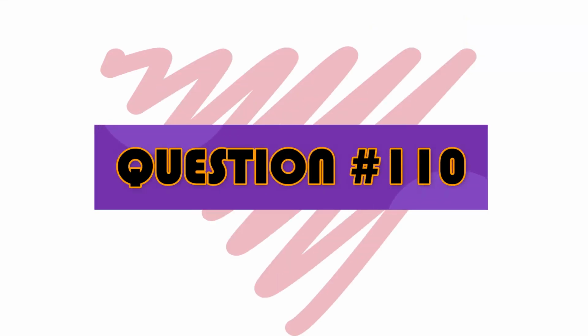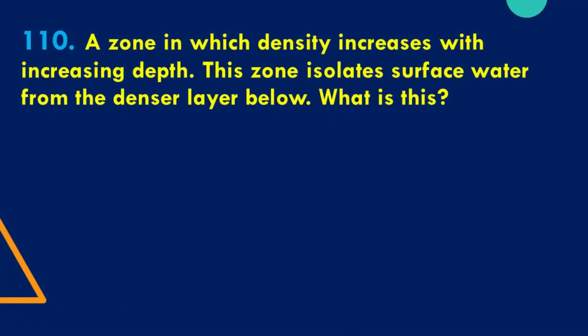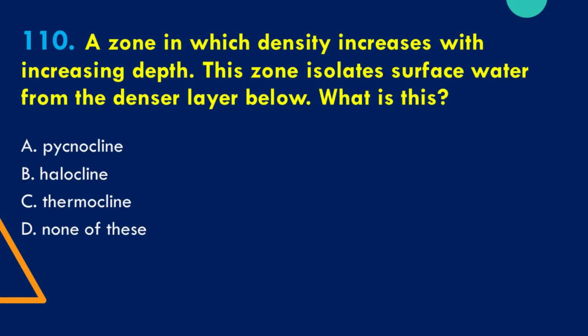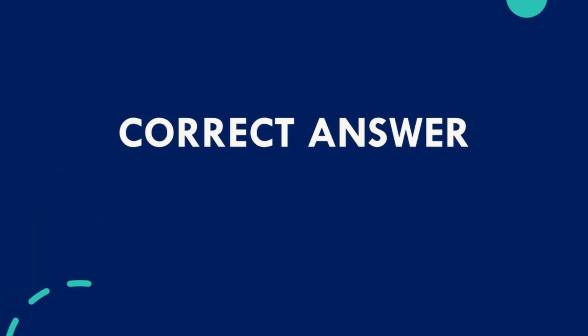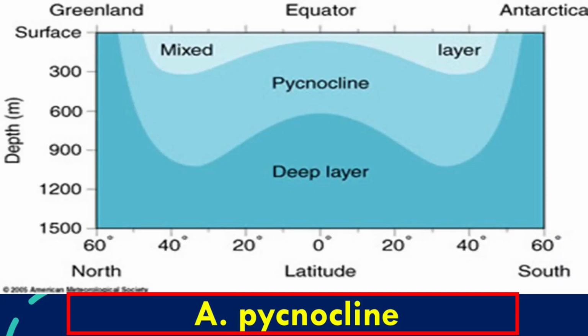Question number 110. A zone in which density increases with increasing depth. This zone isolates surface water from the denser layer below. What is this? A. Pycnocline. B. Halocline. C. Thermocline. D. None of these. The correct answer is A.